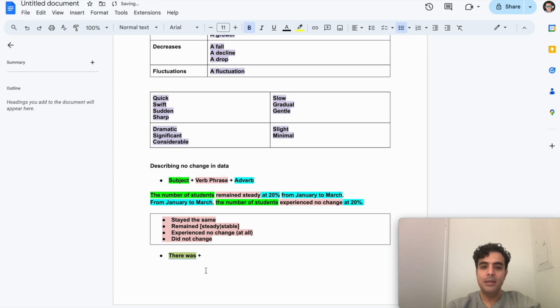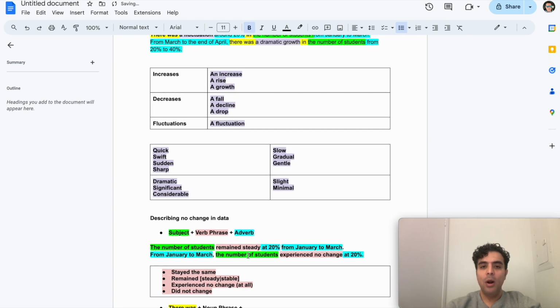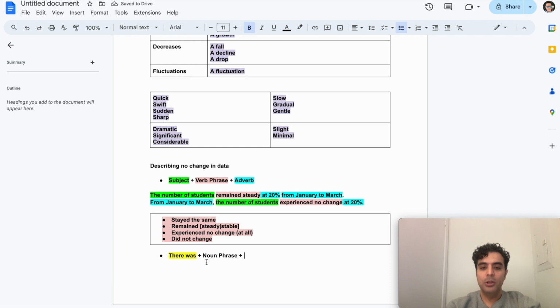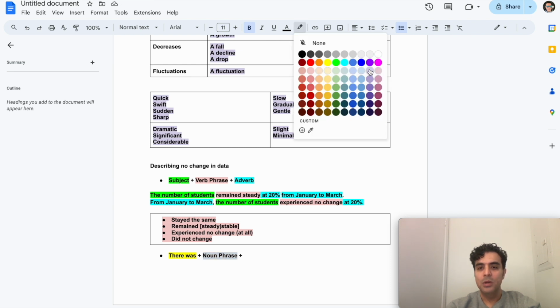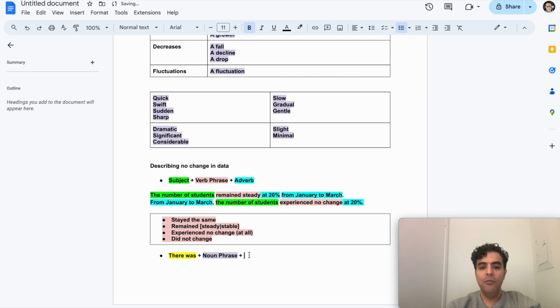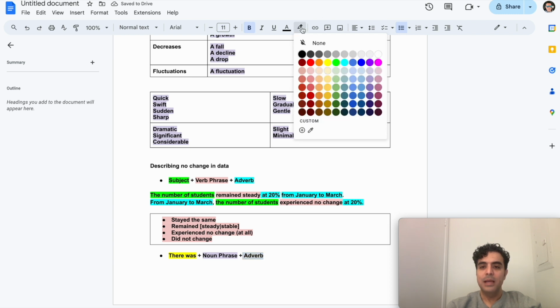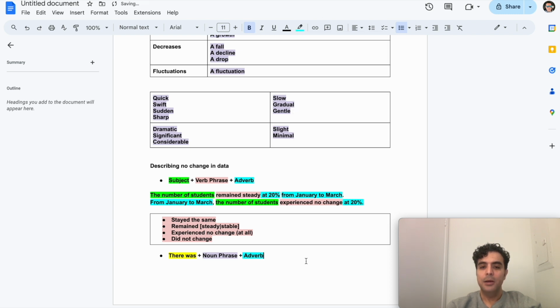I'm going to highlight that in the same color, so we're going to highlight that in yellow. And then after that, you're going to use the noun phrase. Just like before, where we had the noun phrases color coded in purple, we're going to do the same again. So here, noun phrase, and then you add any adverb to the end of your sentence. So this is the color.